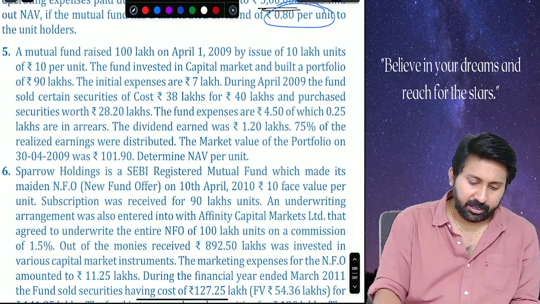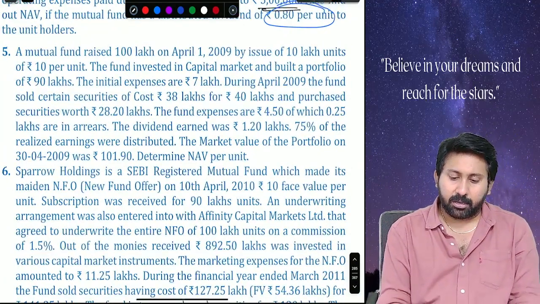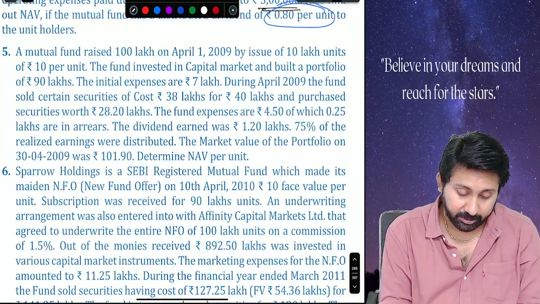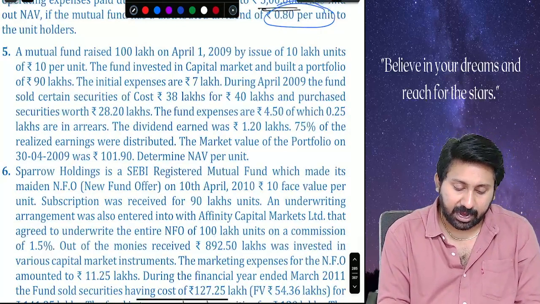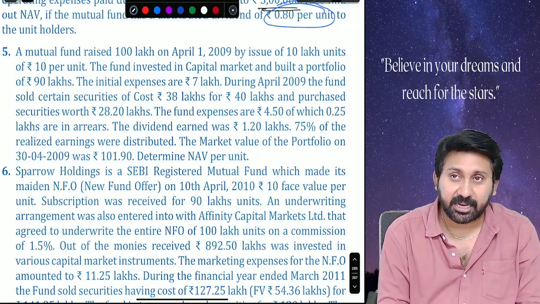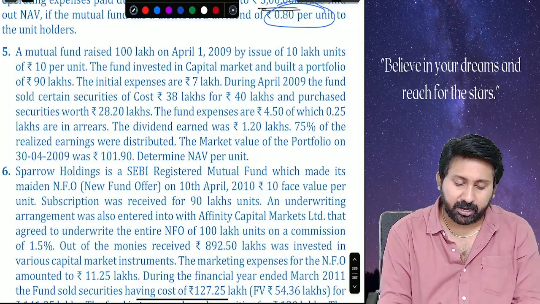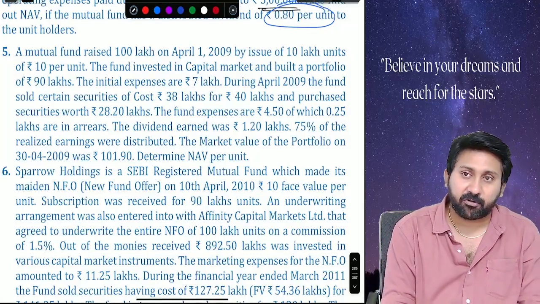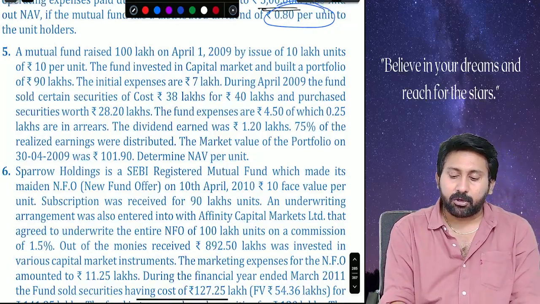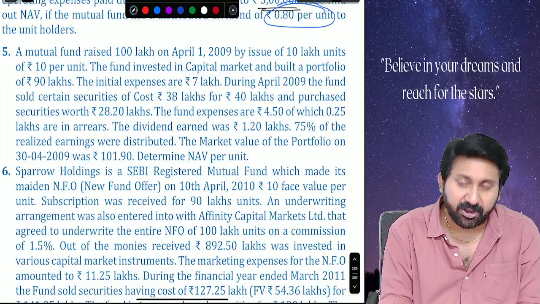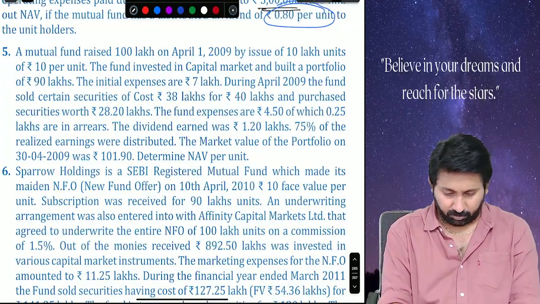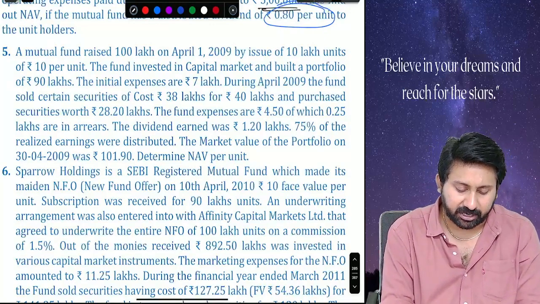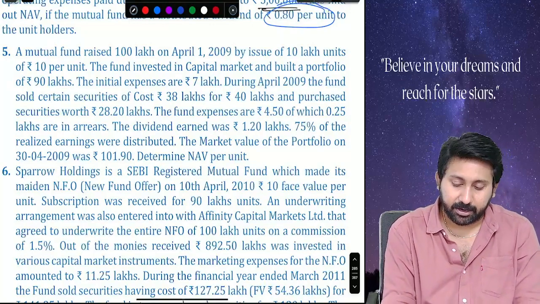A mutual fund raised 100 lakh on April 1st 2009 by issue of 10 lakh units of rupees 10 each. The fund invested in capital markets and built a portfolio of 90 lakhs. Initial expenses are 7 lakh. During April 2009, fund sold certain securities cost 38 lakhs for 40 lakhs and purchased securities worth 28.2 lakhs. Fund expenses are rupees 4.5, of which 0.25 lakhs are in arrears. Dividend earned 1.2 lakh. 75% of the realized earnings were distributed. Market value of the portfolio on 30/4/2009 was 101.9. Determine NAV per unit.